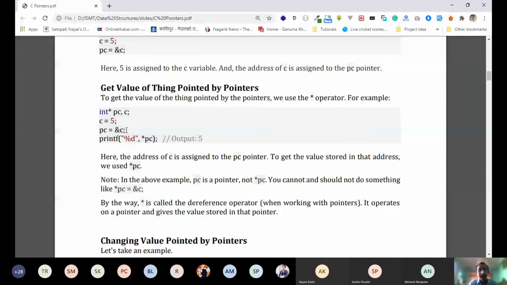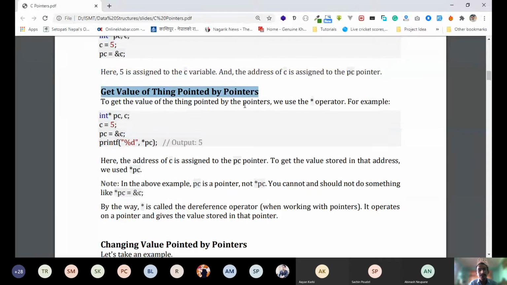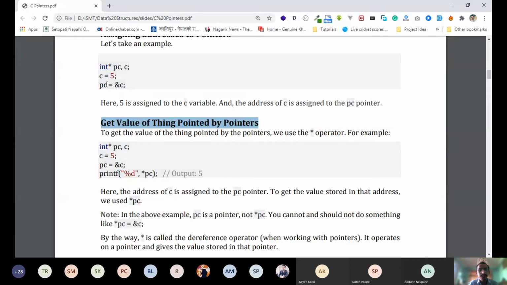So now let's go to how we can get the value of the thing pointed to by pointers. For example, if you are given the value of this pc and you are asked to find the value that is stored here, not the value but the actual data this is pointing to. That means they give you the value of PC and you need to calculate this 5. How can this 5 be obtained?